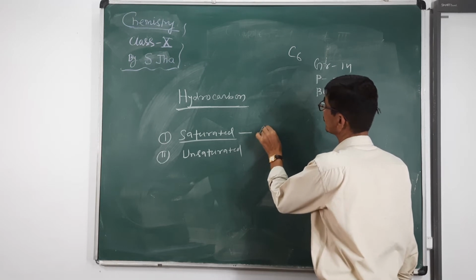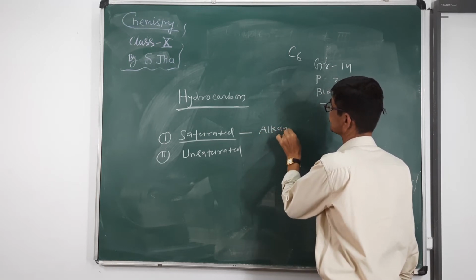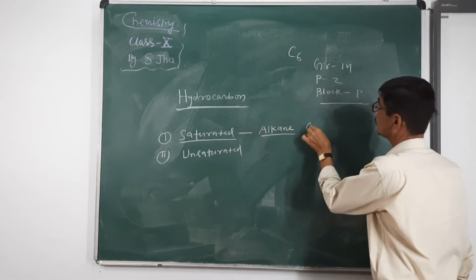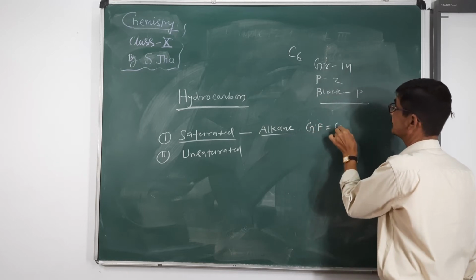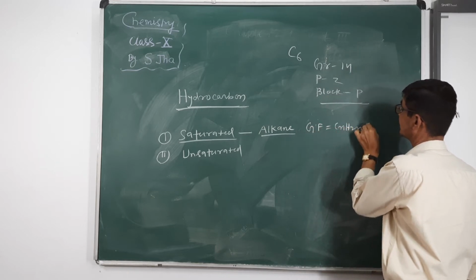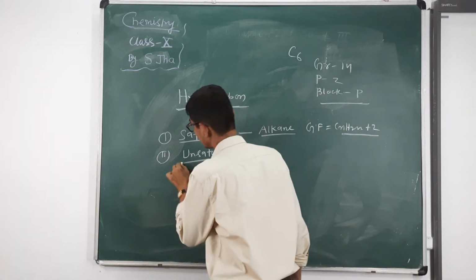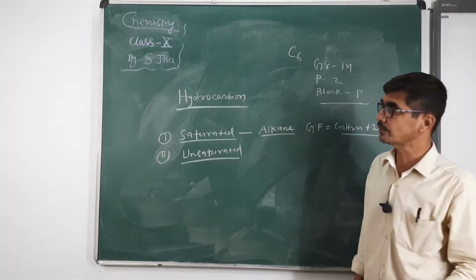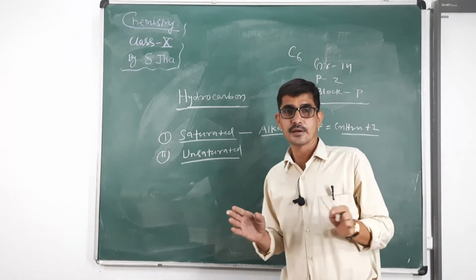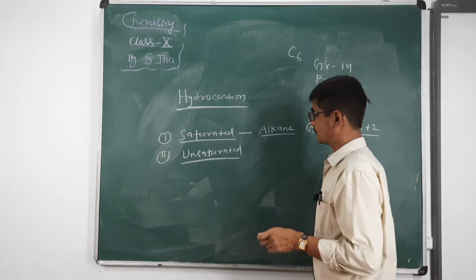It has one part called alkane. General formula for alkane is CnH2n plus 2. In case of unsaturated hydrocarbon, it is the hydrocarbon which is satisfied by either double or triple covalent bonds.